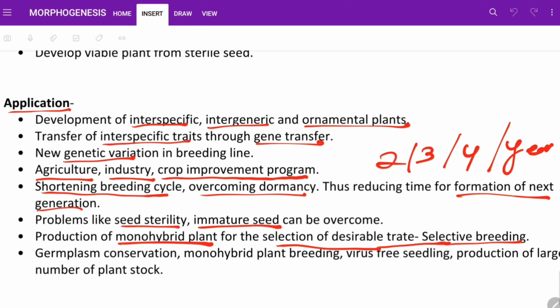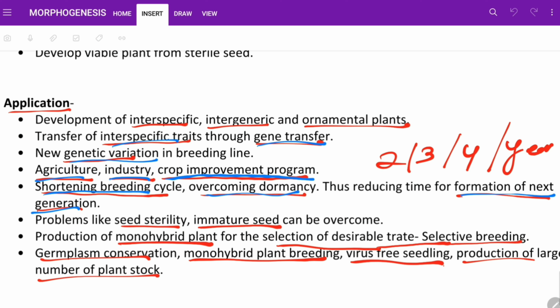The next one is germplasm conservation, monohaploid plant breeding, virus-free sapling production, and production of a large number of plant stock. So all these things can be done by the embryo rescue method. So from the beginning: development of interspecific, intergeneric and ornamental plants, transfer of interspecific trait through gene transfer, new genetic variation in breeding line, agriculture industry, crop improvement program, shortening breeding cycle, overcoming dormancy, formation of next generation faster.